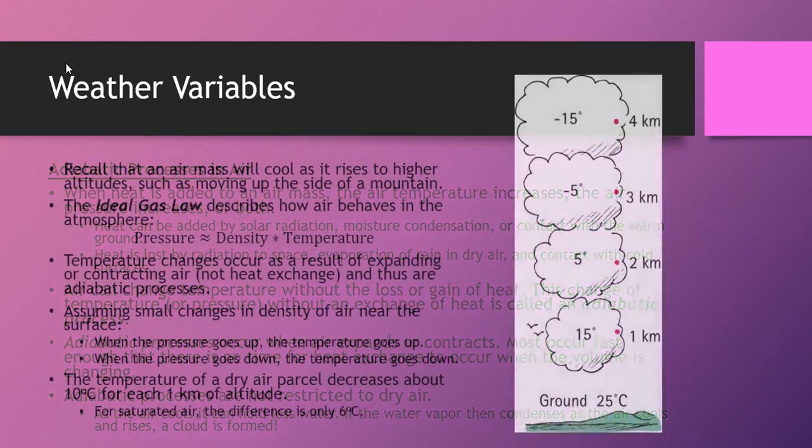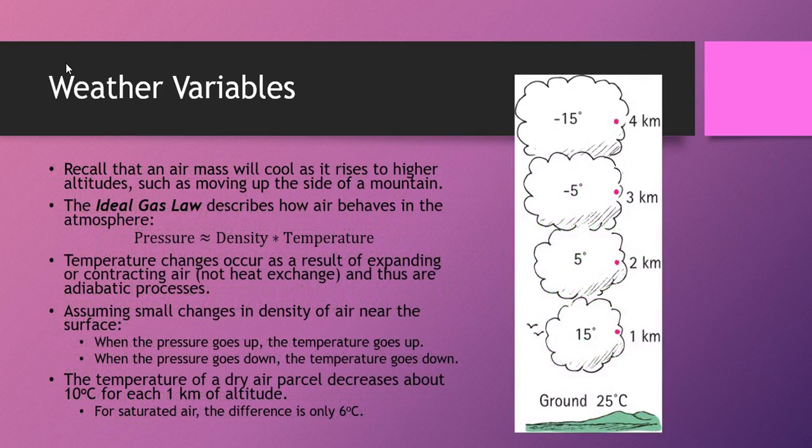So the way that the air behaves can be thought of in terms of the ideal gas law, where the pressure of the gas is just approximately equal to the density of the gas times the temperature. And the temperature changes occur as a result of the expanding and contracting of the air, not as a result of heat exchange. There's nothing heating the air. It's just because the air is given more space or less space to move around. As air rises up, there's just less air particles, so the air can spread out. And as it spreads out, the temperature changes.